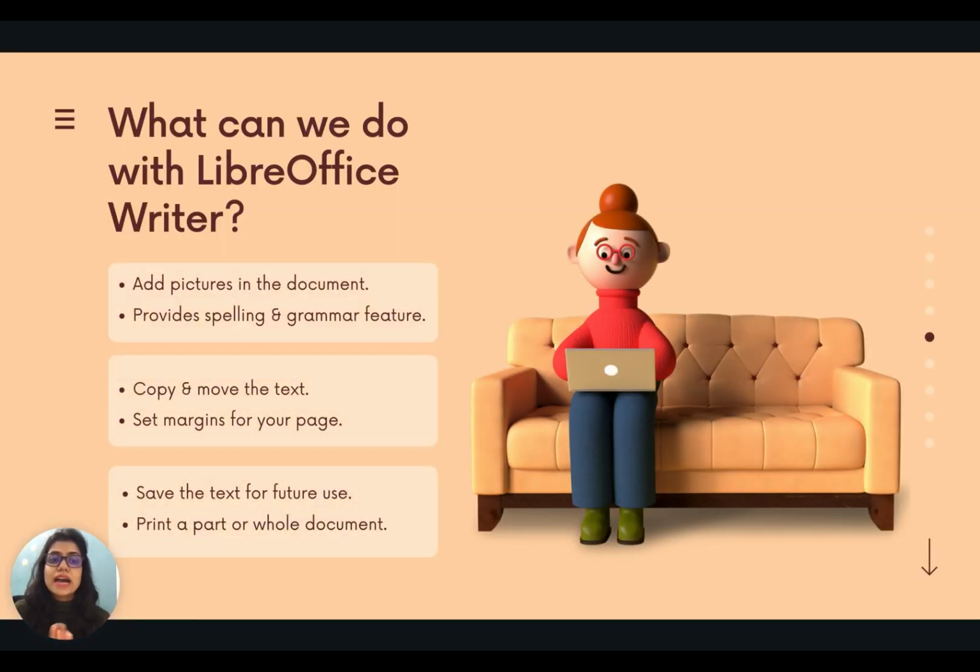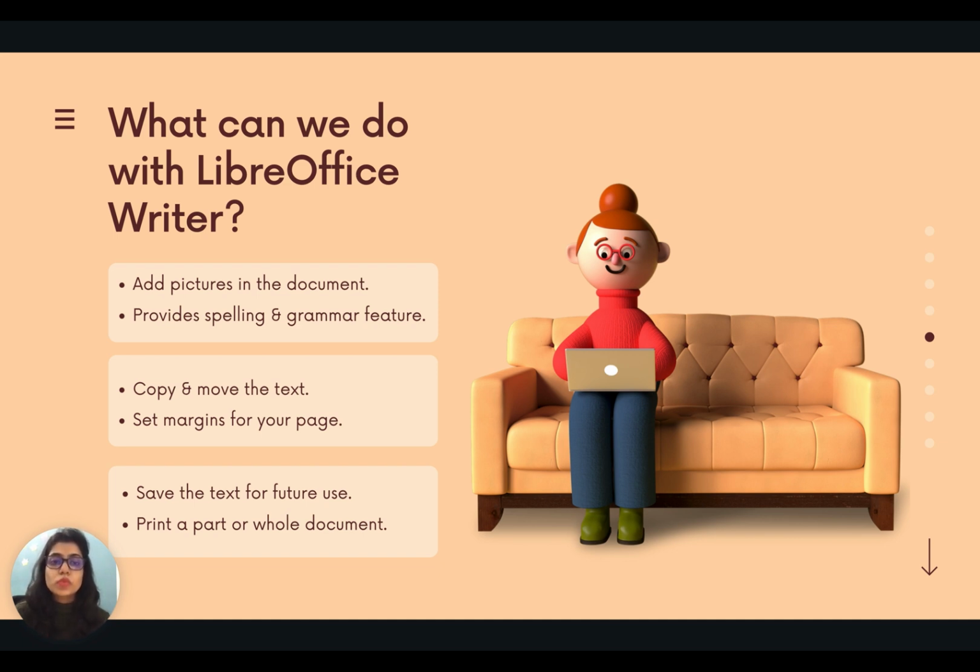Next one is add pictures in the document. Yes, LibreOffice Writer provides you the feature with the help of which you can add pictures in your document. Yes, to give it a more attractive look, you can add pictures in your document.